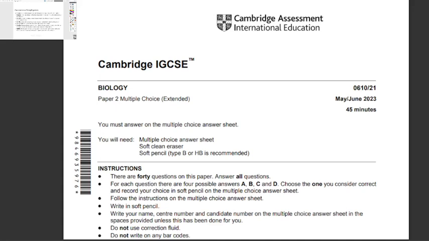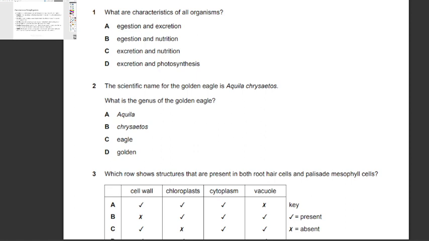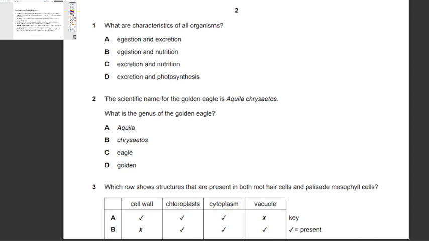Okay, today we'll be discussing paper 2 MCQs, biology major 2023 variant 21. So let's start. First question: what are characteristics of all organisms? To tackle this question, we need to know what characteristics all organisms have.